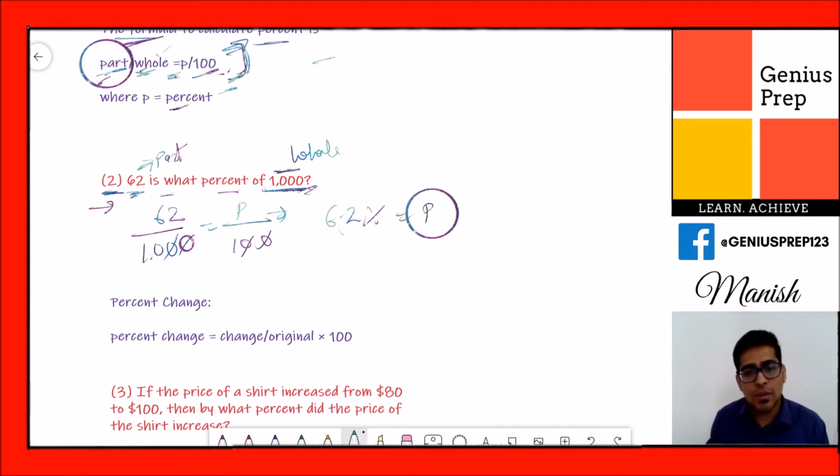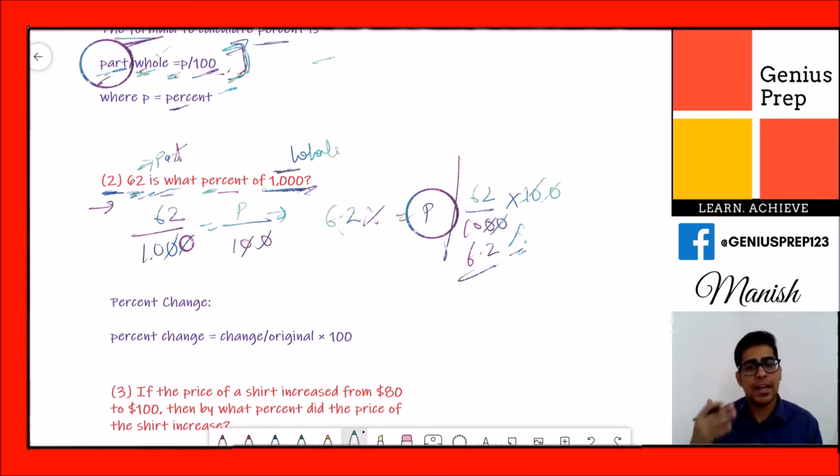Or the other way, which we just did: we have to find the percentage, so we need to multiply by 100. 62 divided by 1000 multiplied by 100. So again you get 6.2. So you got the idea. This is how we solve it when a simple question is given and you just have to find what percentage one number is of another number.